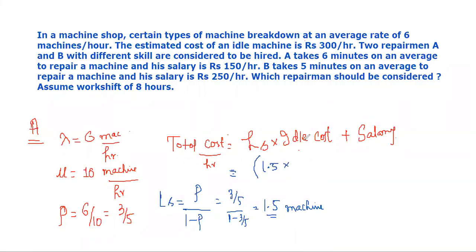Idle cost per machine is rupees 300 per machine per hour. Okay, एक machine का idle cost per hour है rupees 300. Okay, this unit 1.5 means 1.5 machines. Okay, plus salary. इसकी salary क्या है per hour? His salary is, okay, per hour his salary is for the A, the salary is equal to rupees 150. That is rupees 150 per hour.